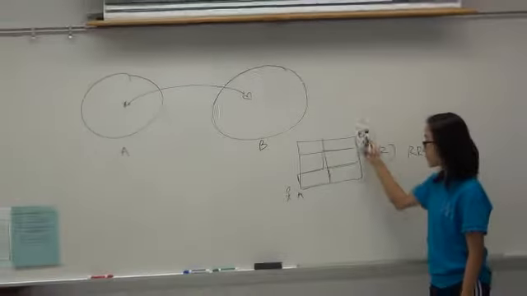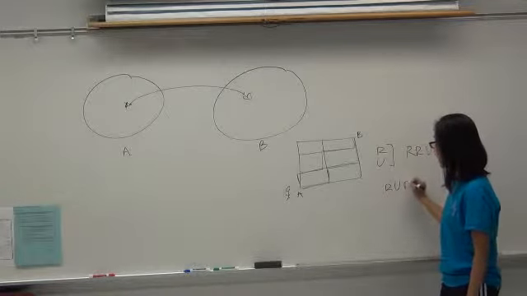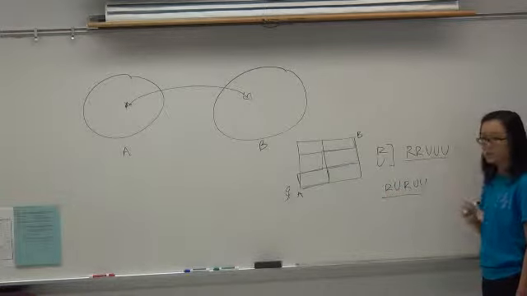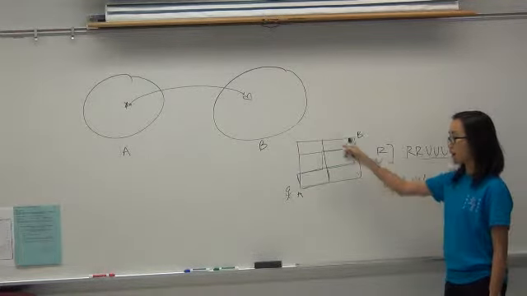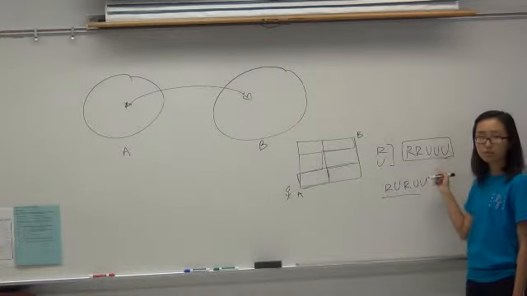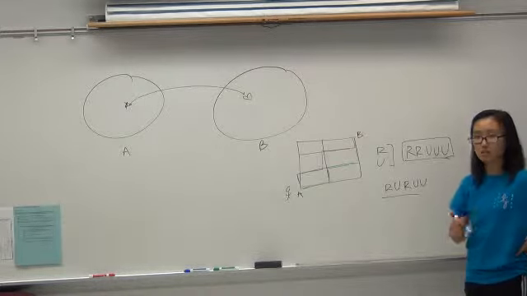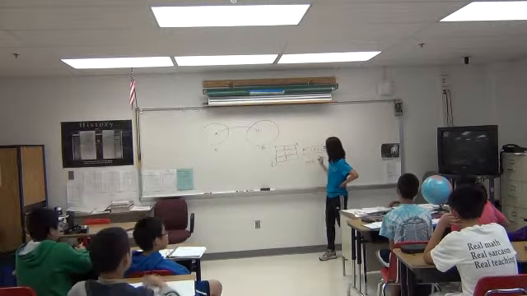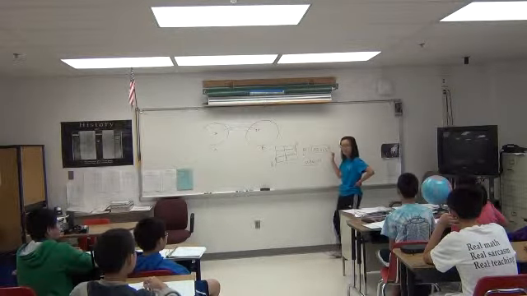So let's take the green path, for example. The first step is to the right, the second step is up, then to the right, then up, then up. Do you guys see how this is a rearrangement of this? So to solve this problem, instead of just drawing out all the paths, all we need to do is find the number of ways to rearrange this word. And how will we do that? Permutations, good. Does everyone understand permutations and combinations? So permutations of this word are how many ways can you rearrange the word, right?